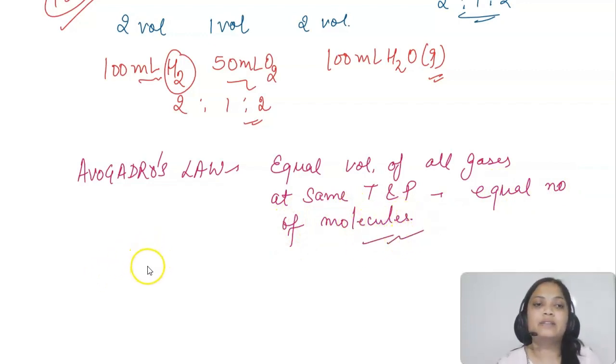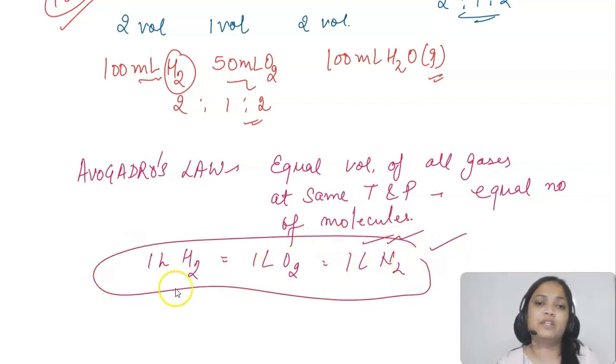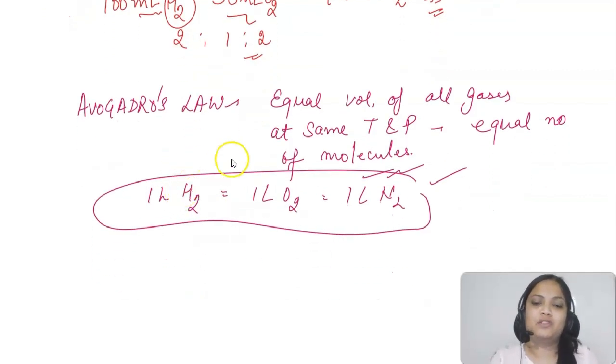If I have 1 liter hydrogen, 1 liter oxygen, 1 liter nitrogen, and if they are present at the same temperature and pressure, the number of molecules present in them will be the same. Now how many, that we will talk about when we learn the mole concept. So this was just an idea about Avogadro's law.